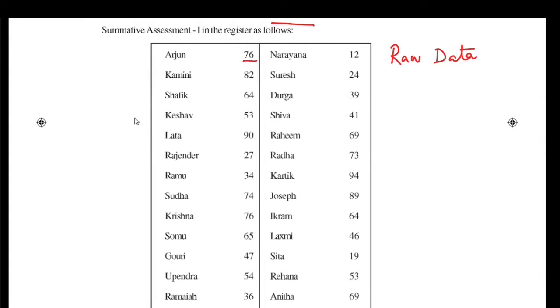By looking at this data, we cannot get any main features of this data. We cannot find simply by looking at this what the maximum value is, what the minimum value is, what the most frequent value is, what the middle value of this data is. We are unable to find that here. Such type of data is called raw data.